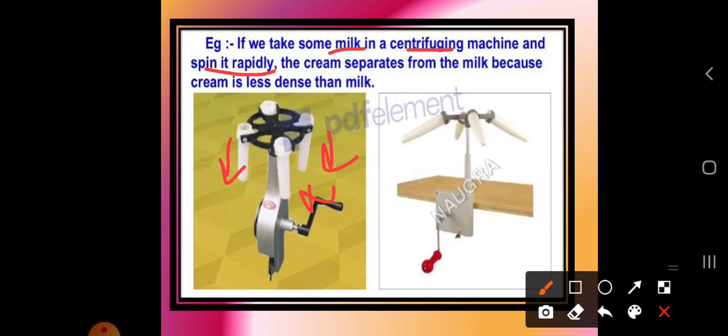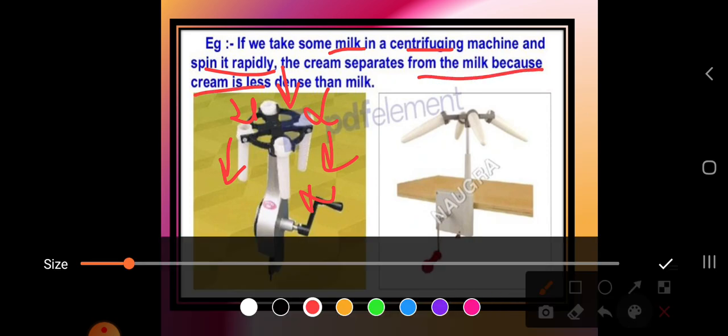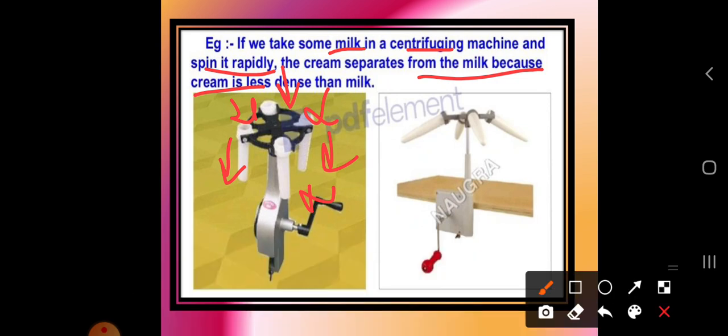If we add this milk into the centrifuging machine, the cream separates from the milk because cream is less dense than the milk.